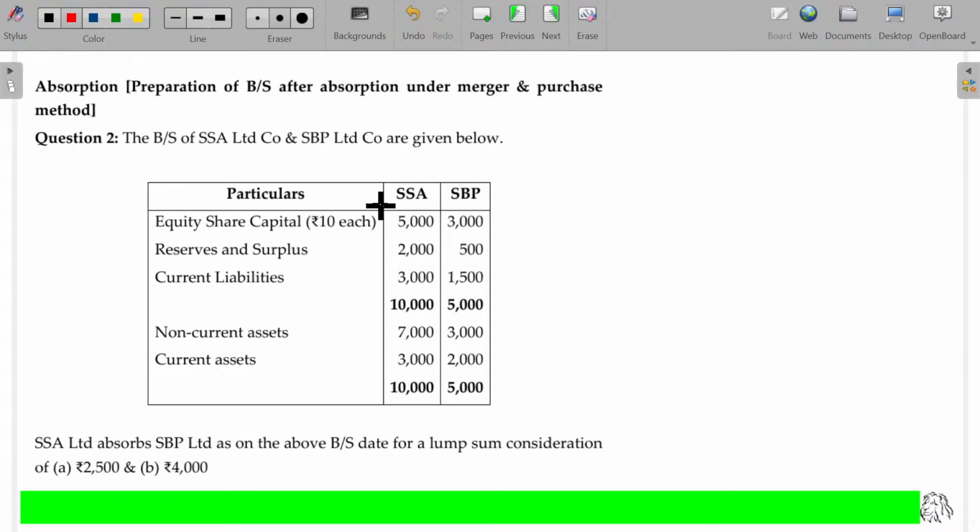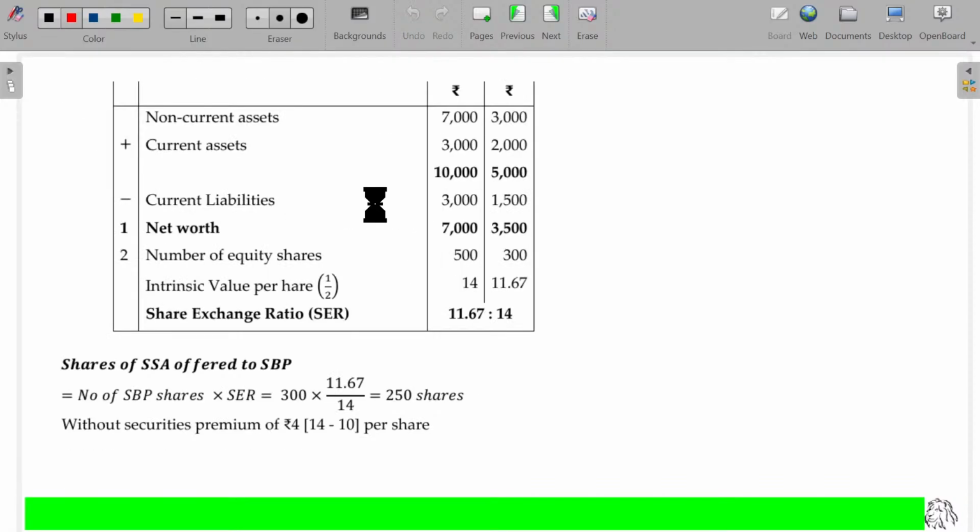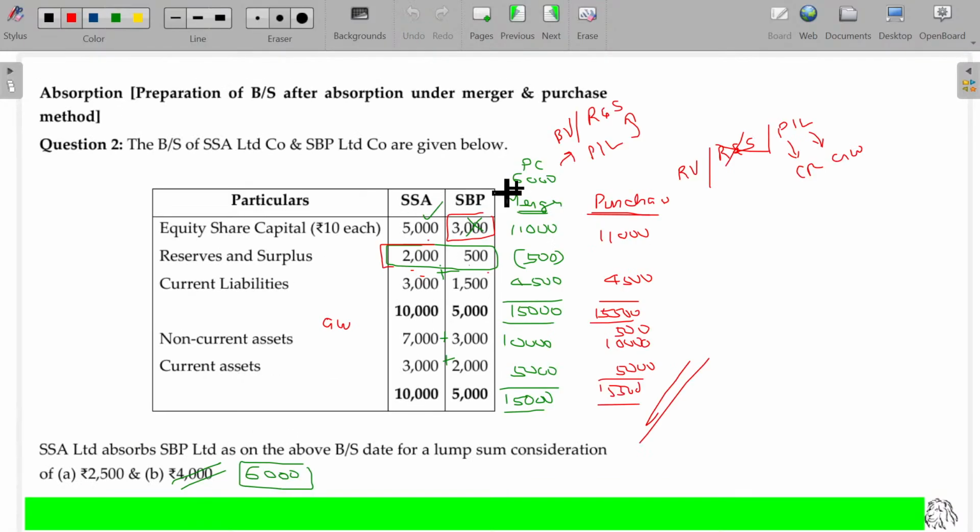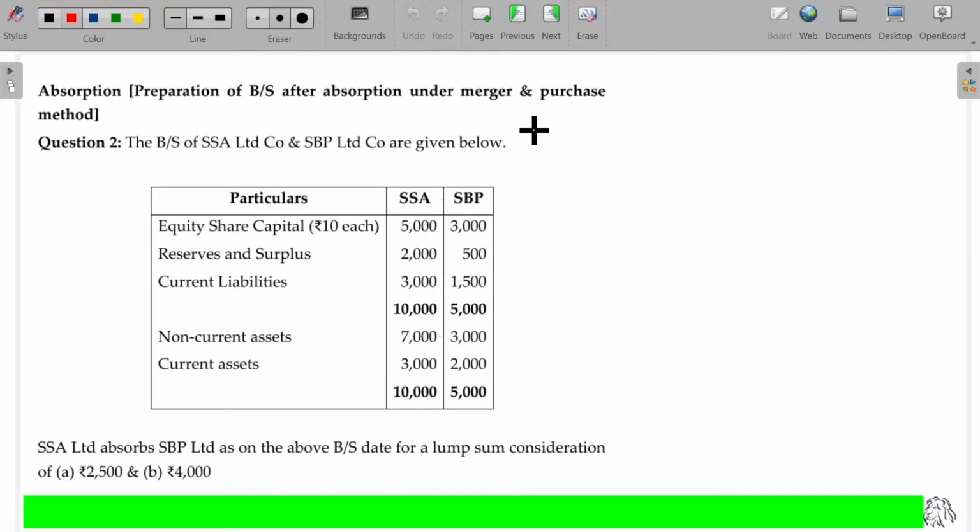The same company. What I explained here is all about an assumed new company being formed. Rather than new company formation, make a small correction here. SSA, SBB. SSA continues, SBB totally closed.